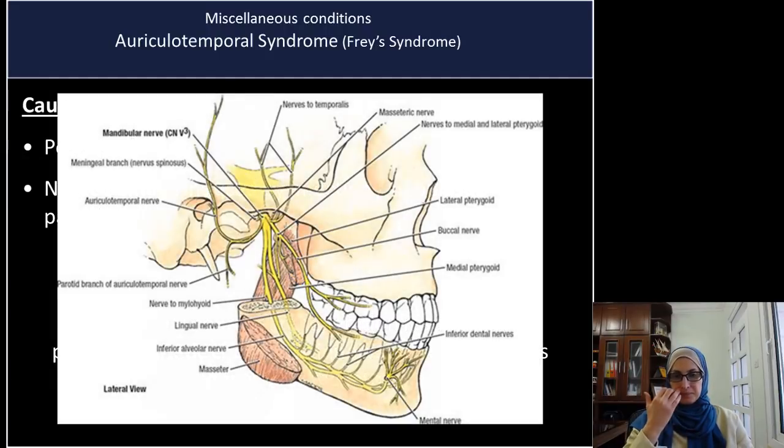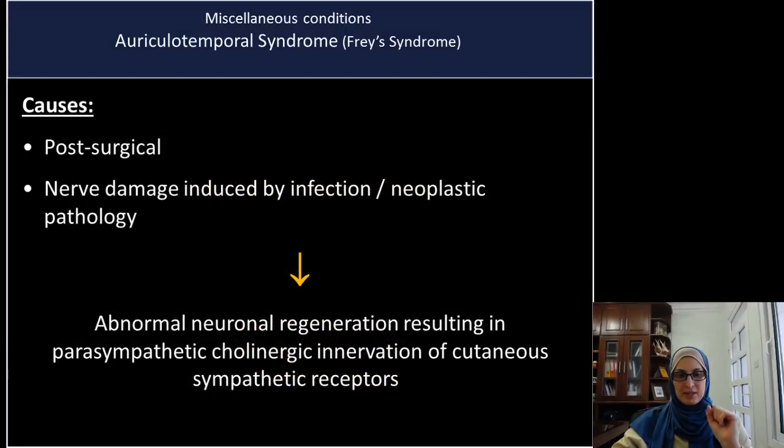It affects the auriculotemporal nerve, which is a branch of the mandibular nerve. It usually supplies the joint and the auricle of the ear. If the patient had trauma to the auriculotemporal nerve, the auriculotemporal syndrome results. What happens here is abnormal neuronal regeneration resulting in parasympathetic cholinergic innervation of cutaneous tissues.